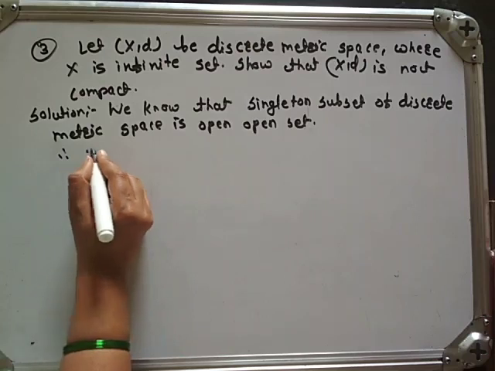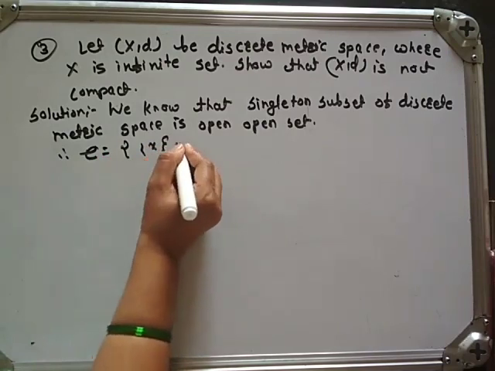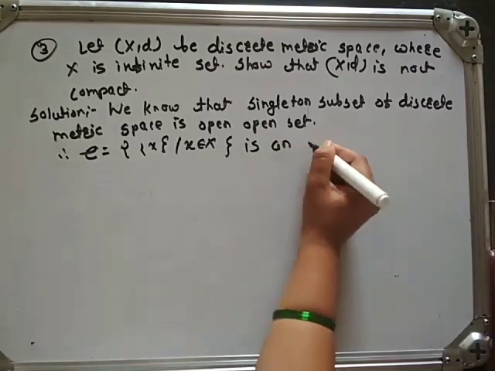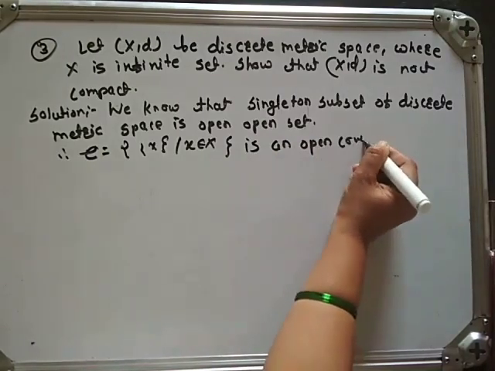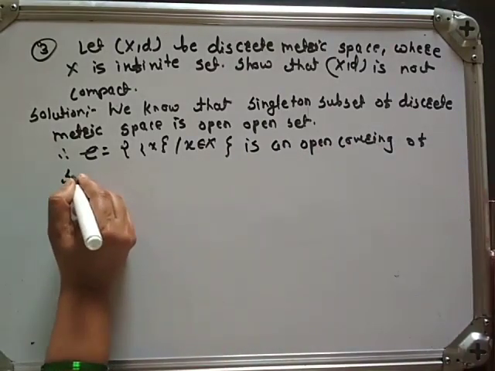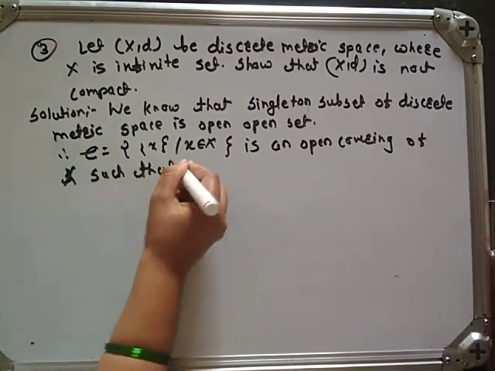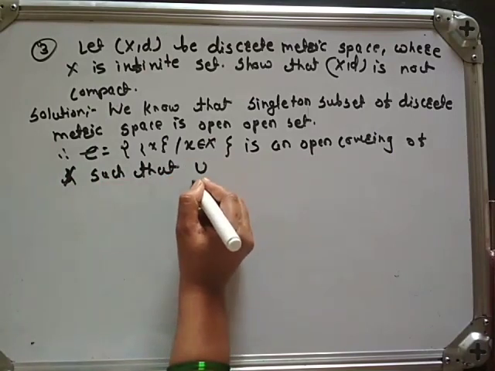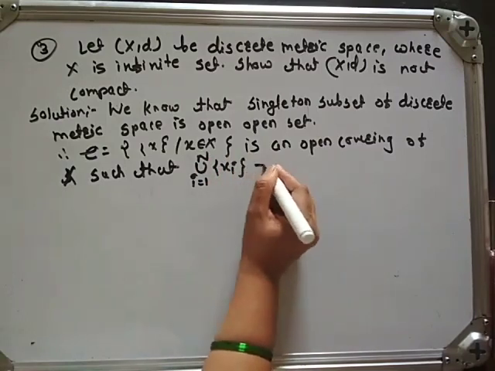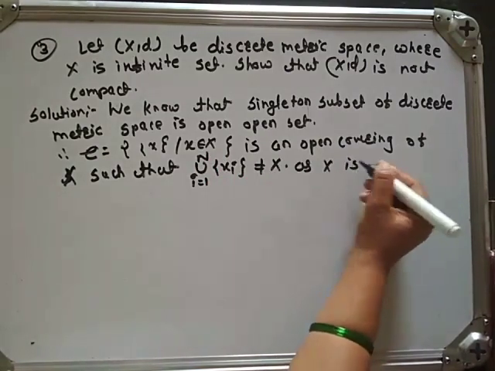Therefore, script C is equal to the singletons {x} such that x belongs to capital X is an open covering of X, such that the union for i from 1 to n of singleton xi is not equal to X, as X is infinite.